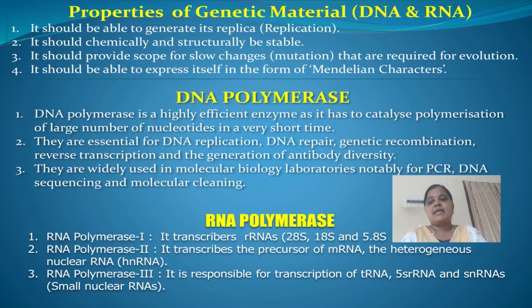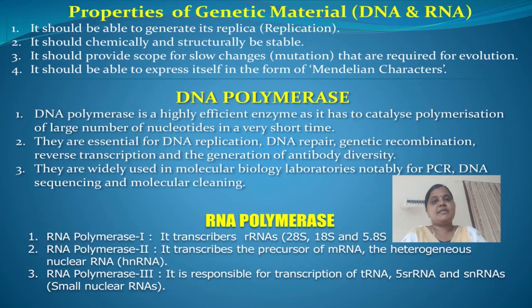In fact, RNA, being unstable, mutates at a faster rate. Consequently, viruses having an RNA genome and a shorter lifespan mutate and evolve faster. So this is the third point.